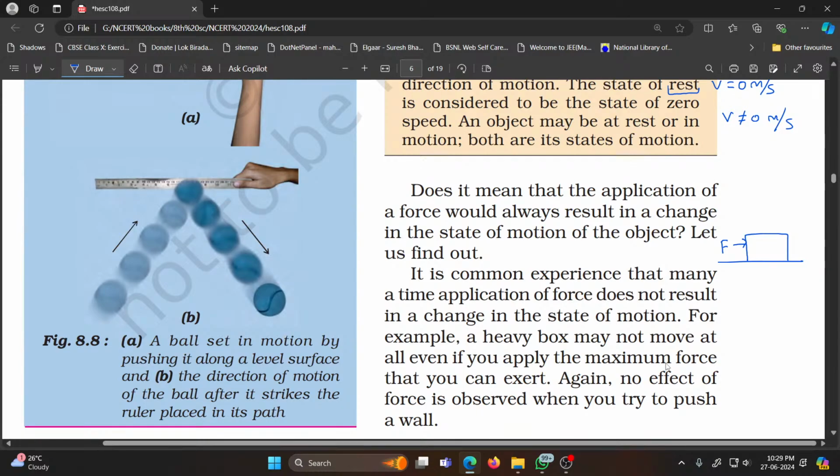Again, no effect of force is observed when you try to push a wall. So, force may or may not bring change in state of motion of an object.